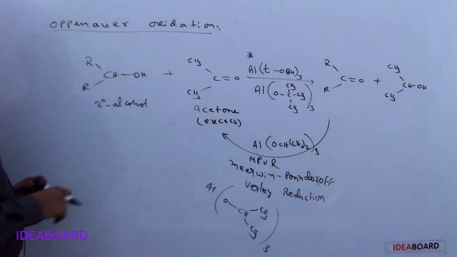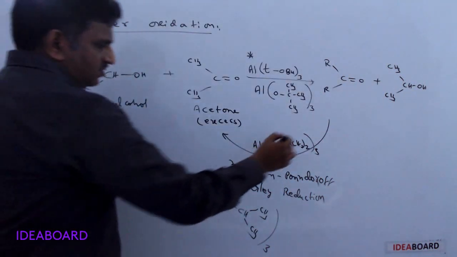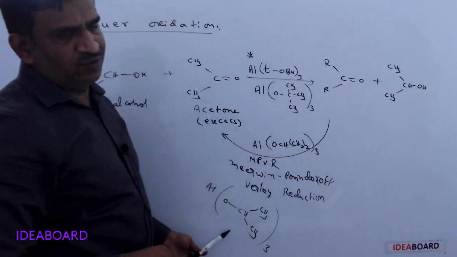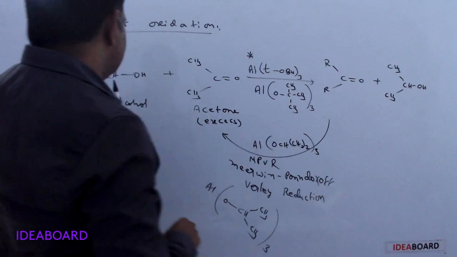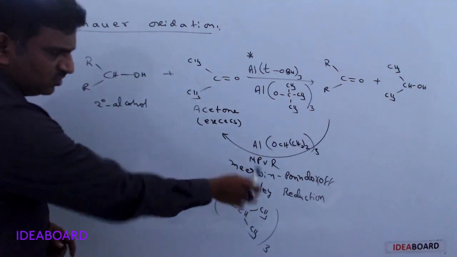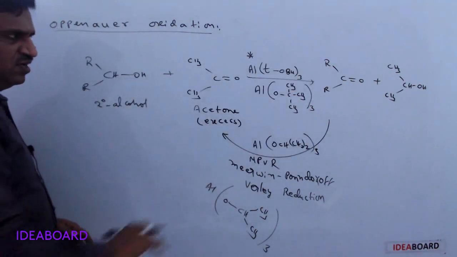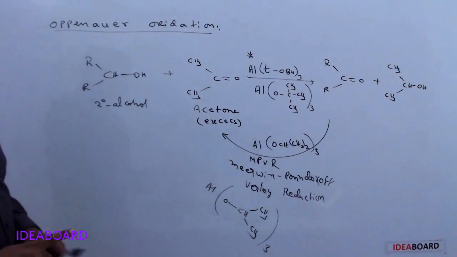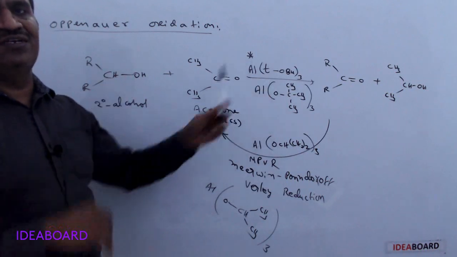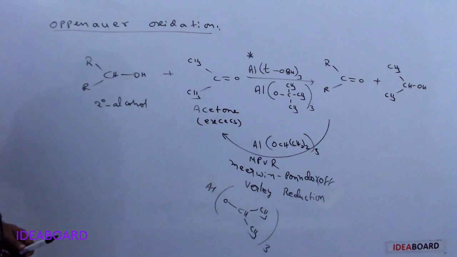So in the presence of aluminum tertiary butoxide, secondary alcohols convert to ketone, or in the presence of Meerwein-Ponndorf-Verley reduction reagent, aluminum isopropoxide, the ketones are converted to secondary alcohols. This is oxidation and reduction also. Reduction means the reverse reaction only. Oppenauer oxidation, forward reaction. And the reverse reaction is Meerwein-Ponndorf-Verley reduction. But for this reaction, you need this reagent only. With this reagent, we can't get Meerwein-Ponndorf-Verley reduction. Okay. Next.